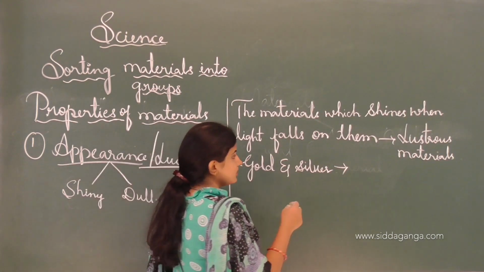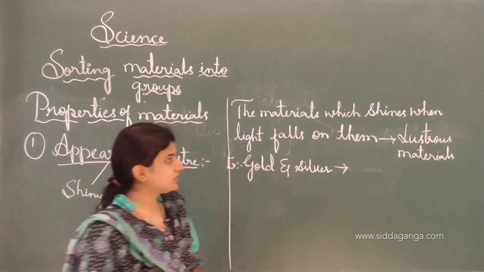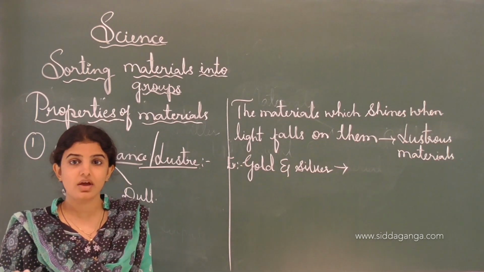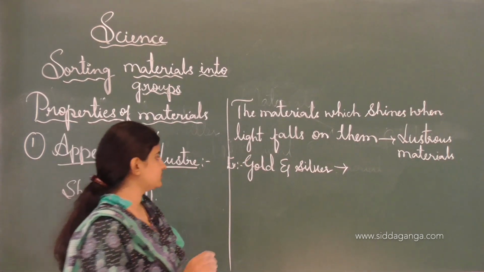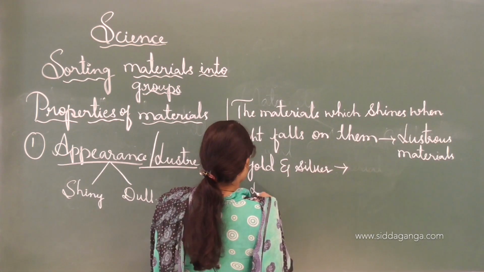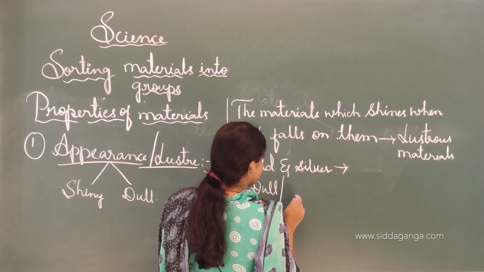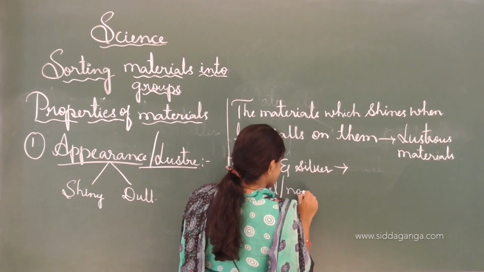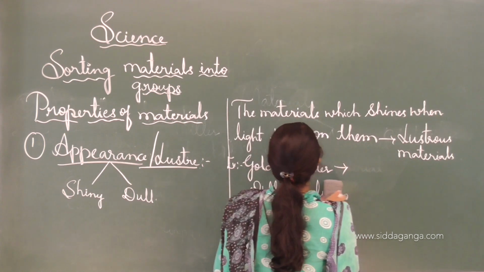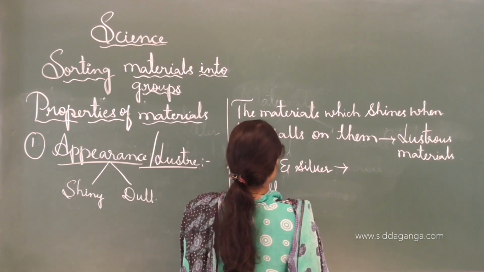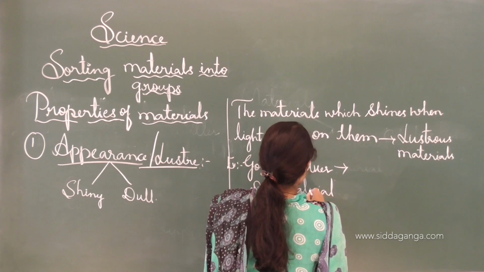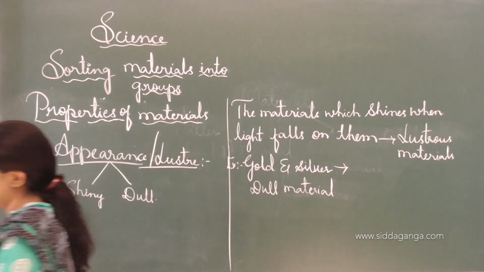And those materials which do not shine when the light falls on them are called non-lustrous materials or dull materials.